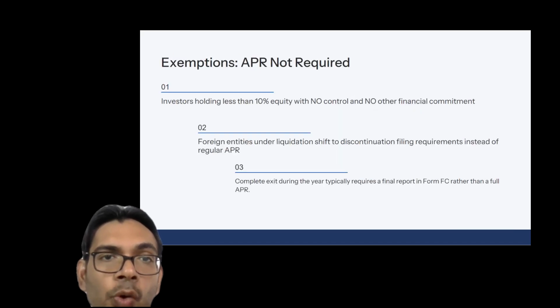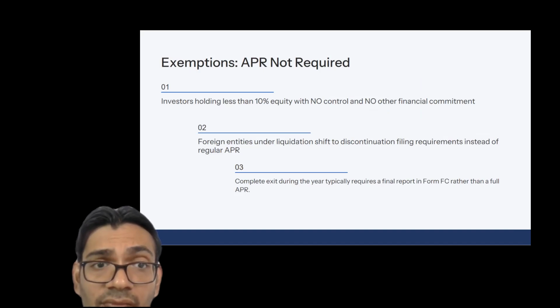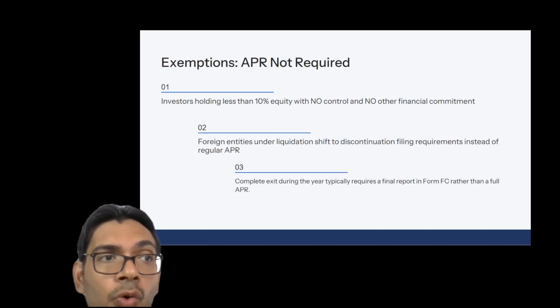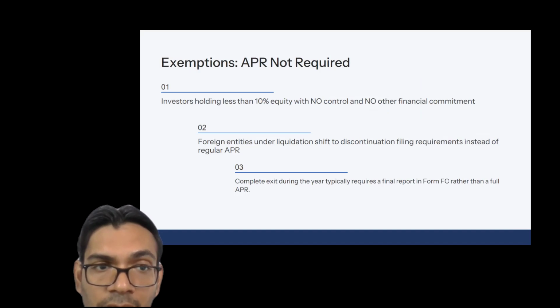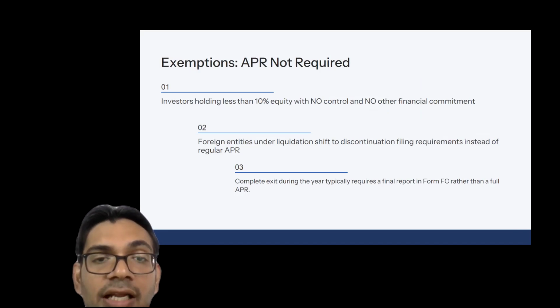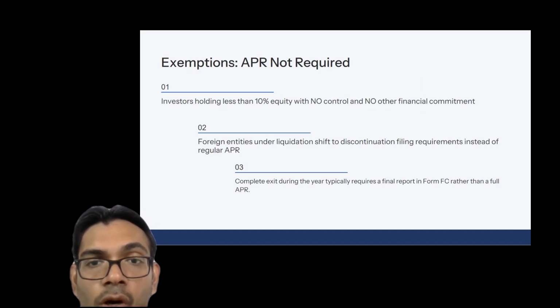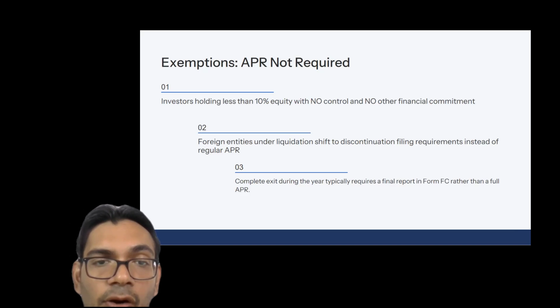Now moving on to the next point: who are not required to file the APR. There may be situations where a person has an investment in a wholly owned subsidiary outside India, but is holding less than 10% of equity and has no control; then he is not required to file the APR. Second, if the foreign entities, that is the subsidiaries of Indian companies abroad, are under liquidation, then the regular APR is not required. Rather, the Indian entities are required to file a discontinuation form or discontinuation filing, which is a separate topic, right? So rather than filing a regular APR, they are required to file a discontinuation filing.